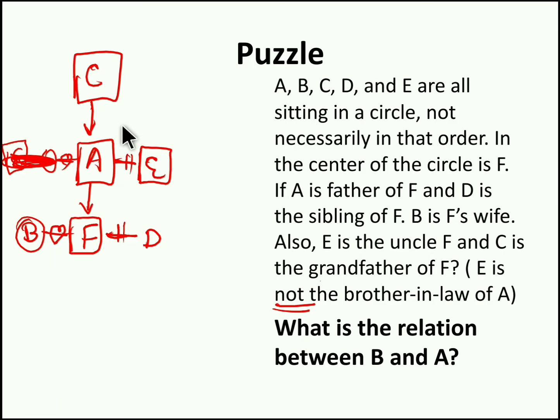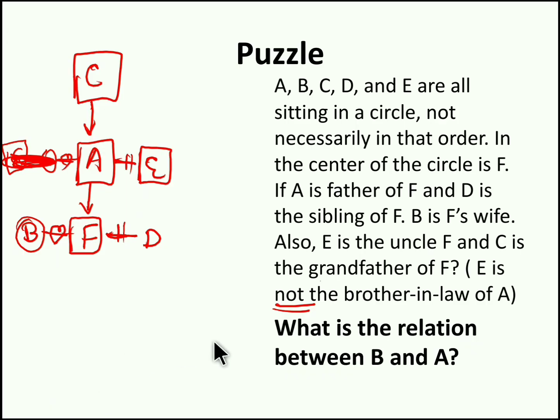See, we have another option. So the option is C can also be the father of A's wife. Here also we can call C is grandfather of F. So we have two options we can keep in mind. Or you can also draw a separate picture for that.